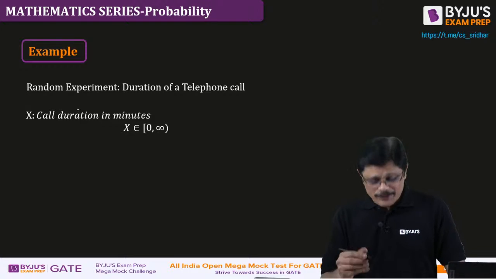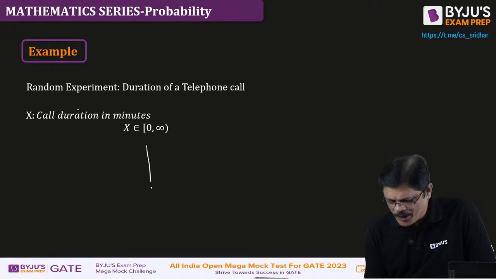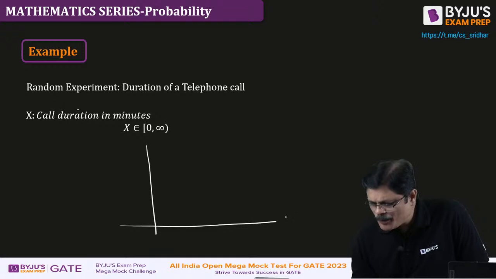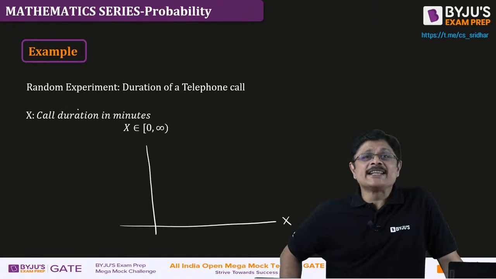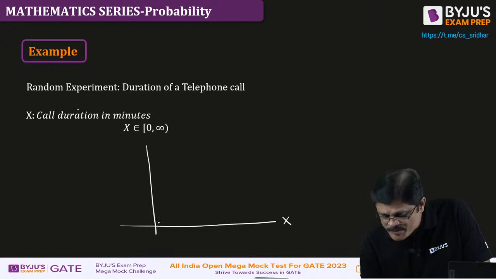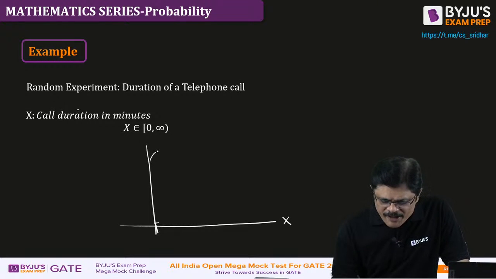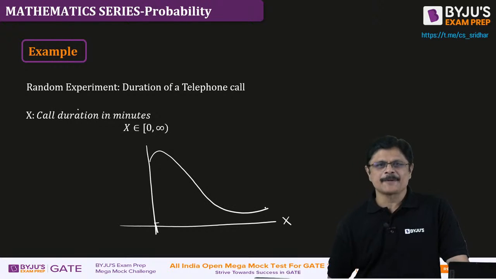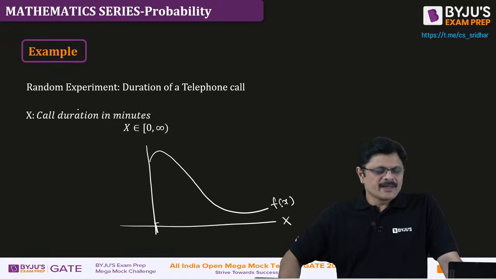Now, you have this particular doubt. For the previous one, we properly gave the probability function. Now, how to assign the probability, my dear friend? X takes values from 0 to infinity. How to assign the probability? Because it is not a discrete value, X takes continuous values from 0 to infinity. Now, I give you a probability function, sir. And this is my probability function.